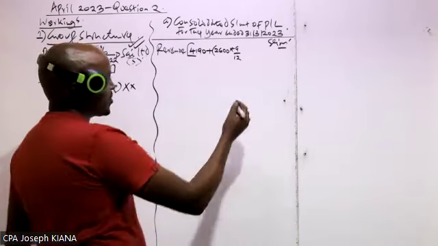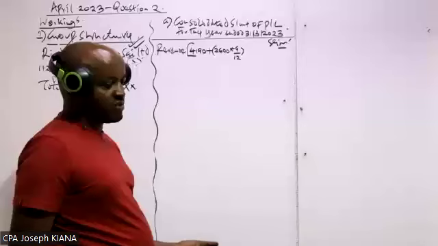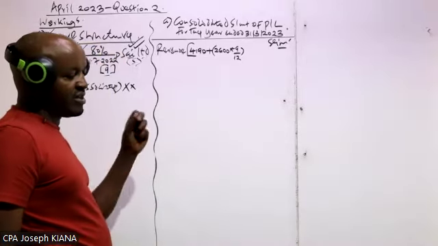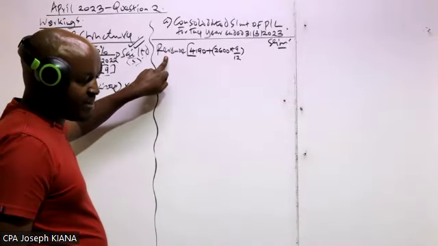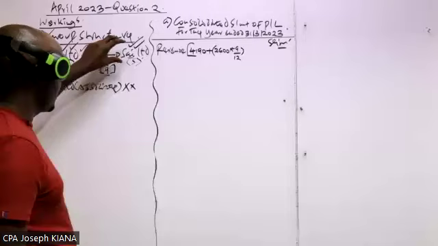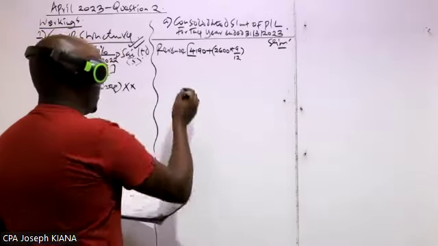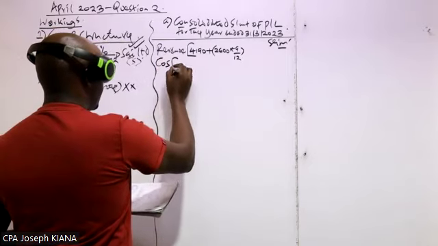Then we close the bracket here. Or rather, don't close the bracket, because we need to go through the additional information. The only adjustment made to this is that we deduct any sales between the parent and the subsidiary, what we refer to as intra-group trading. Then from there, we take the cost of sales.